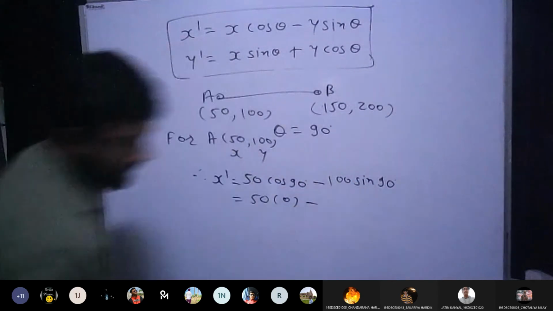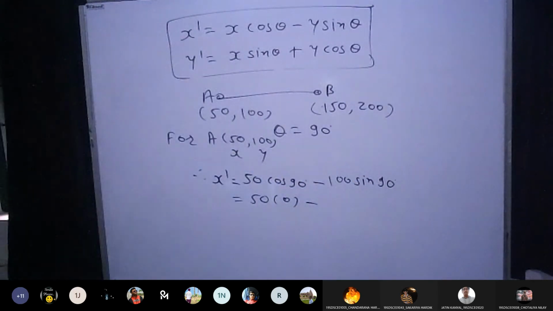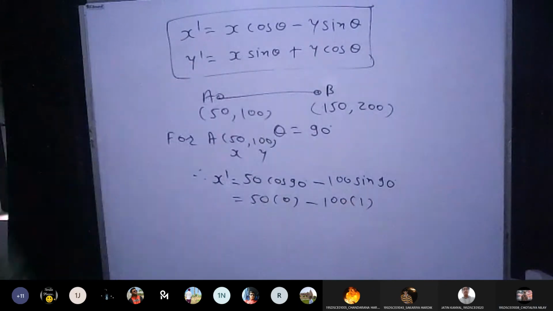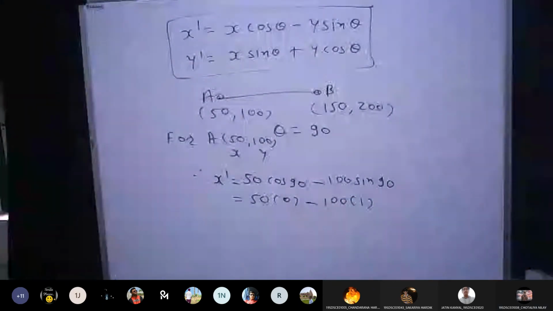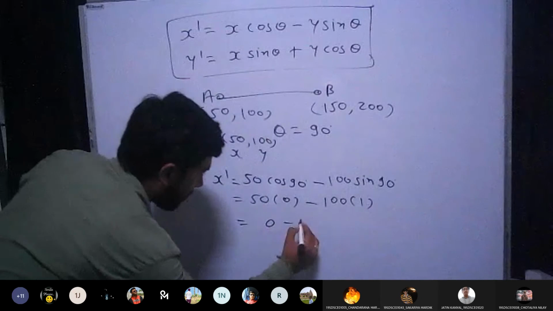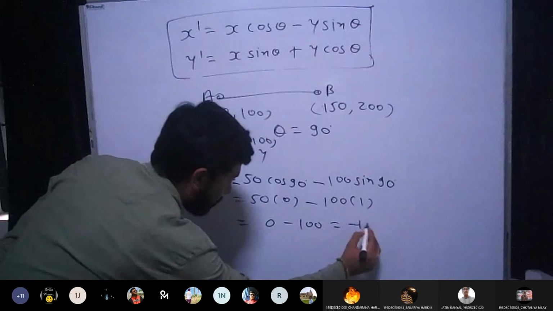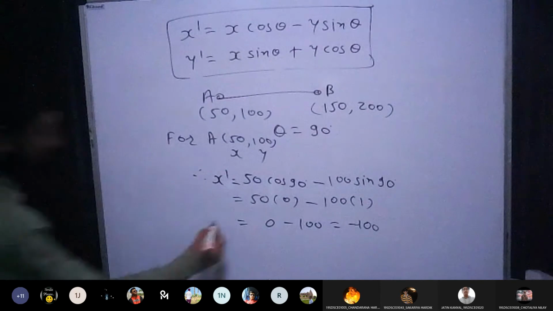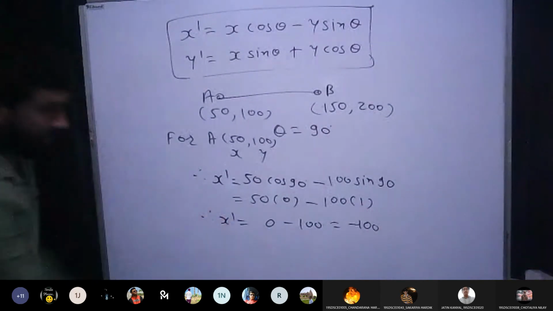Minus 100 into sin 90. What is sin 90? Sin 90 is 1. Is it fine? Yes, sir. Just find the value. 50 into 0 is 0, minus 100. What is the answer? Minus 100. So I have got x dash, which is minus 100.